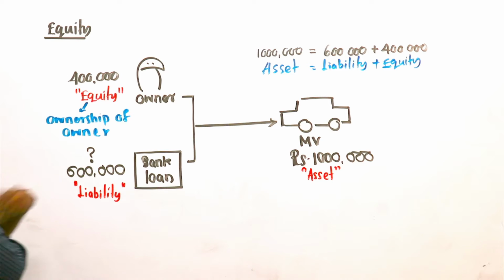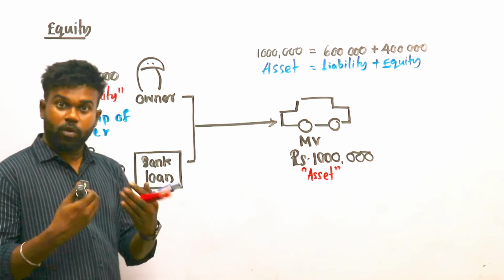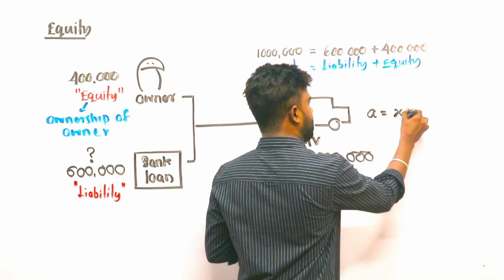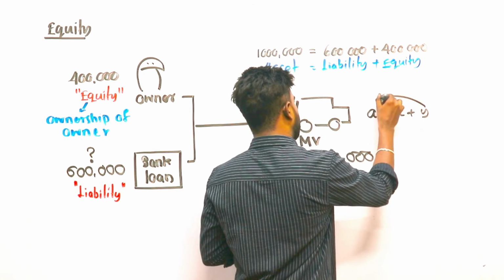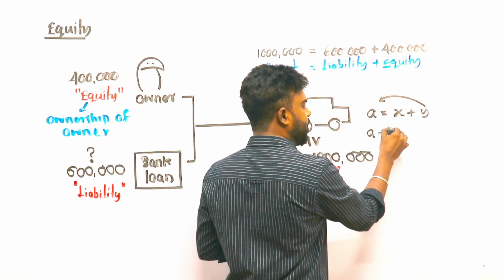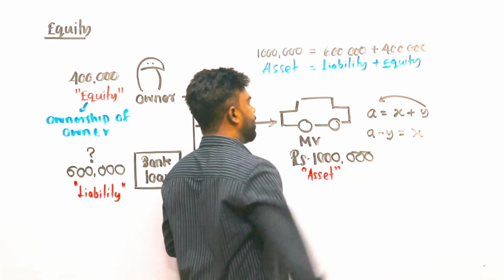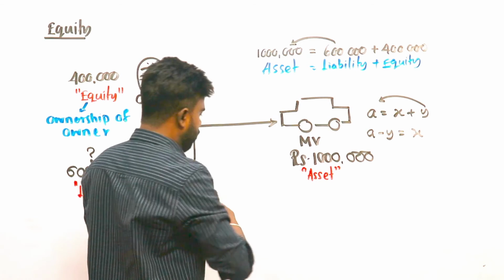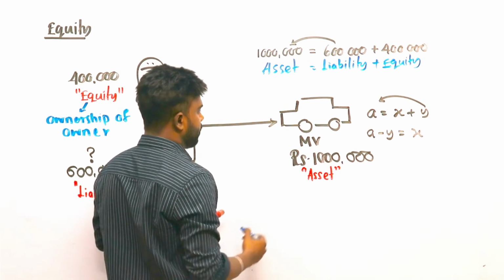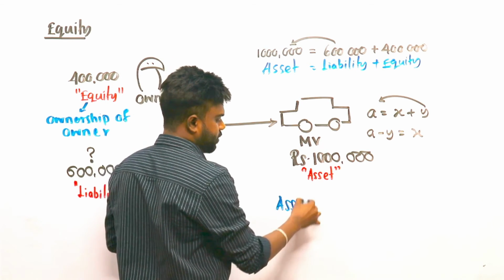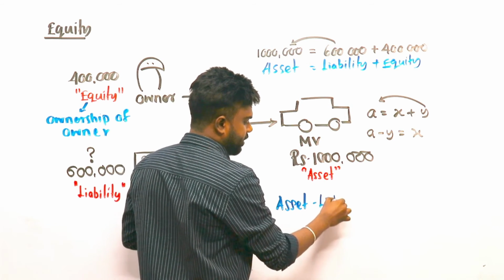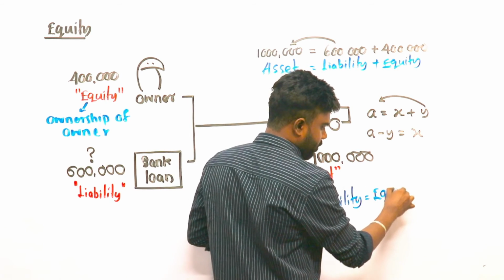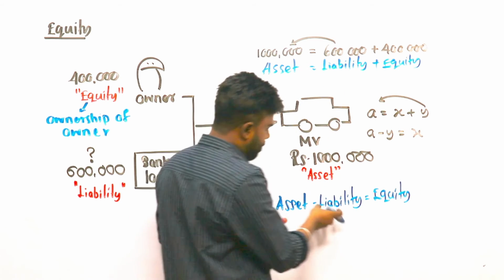Write down the accounting equation. In all levels, do you remember if you want to identify x, a equals x plus y? If you want to get this plus y to the other side, it becomes what? Minus. Therefore, you can identify equity like this. You can transfer liability to the other side. Therefore, if you want to identify equity, asset minus liability. Then you can get equity, owner's amounts.